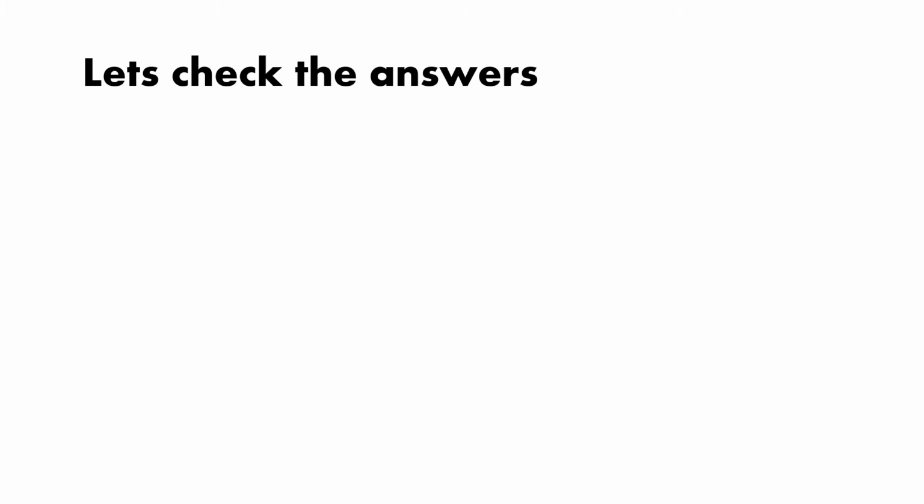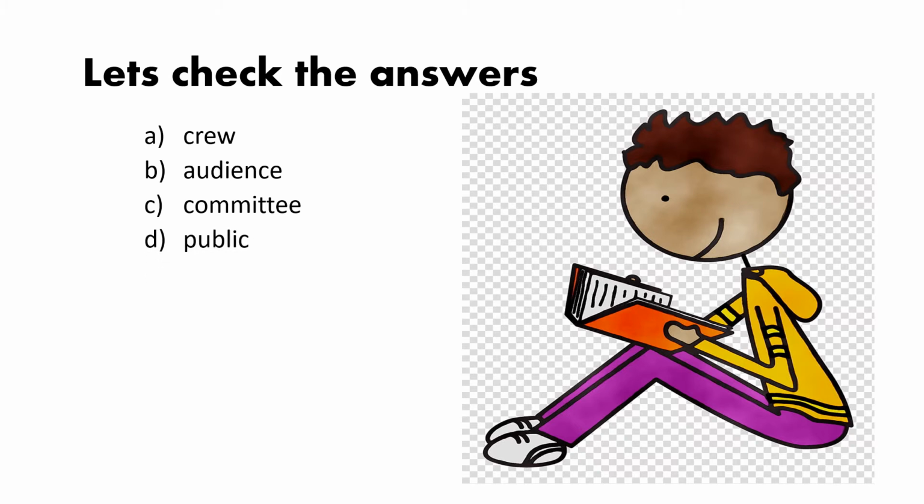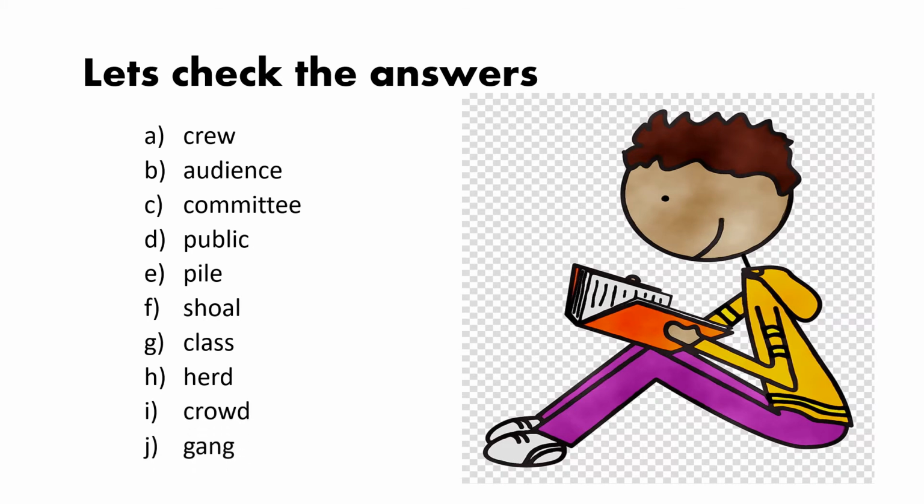Now let's check the answers of the exercise that you've already solved. The first is crew, the second answer is audience, the third answer is committee, the fourth answer is public, the fifth answer is pile, the sixth answer is shoal, the seventh answer is class, the eighth answer is herd, the ninth answer is crowd, and the last answer is gang.